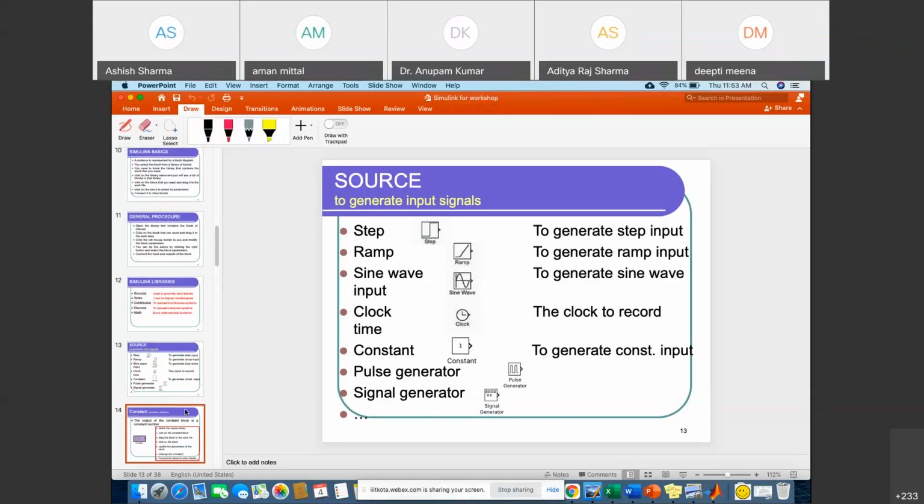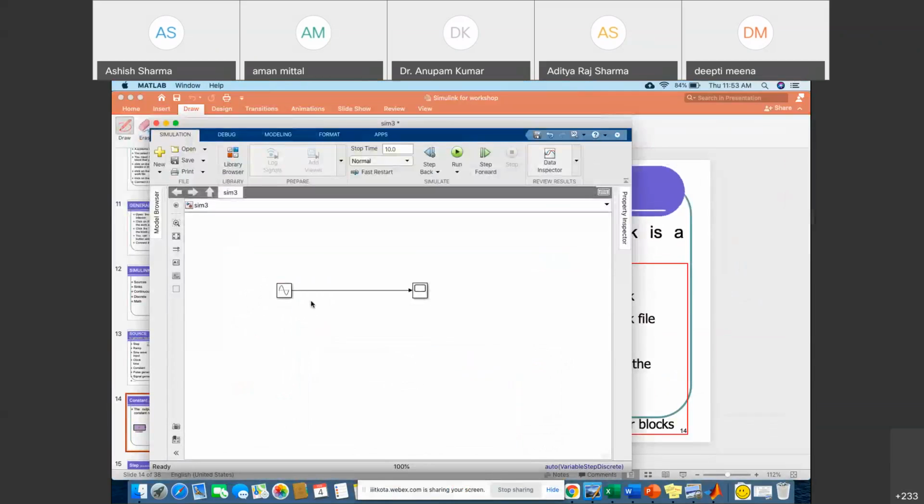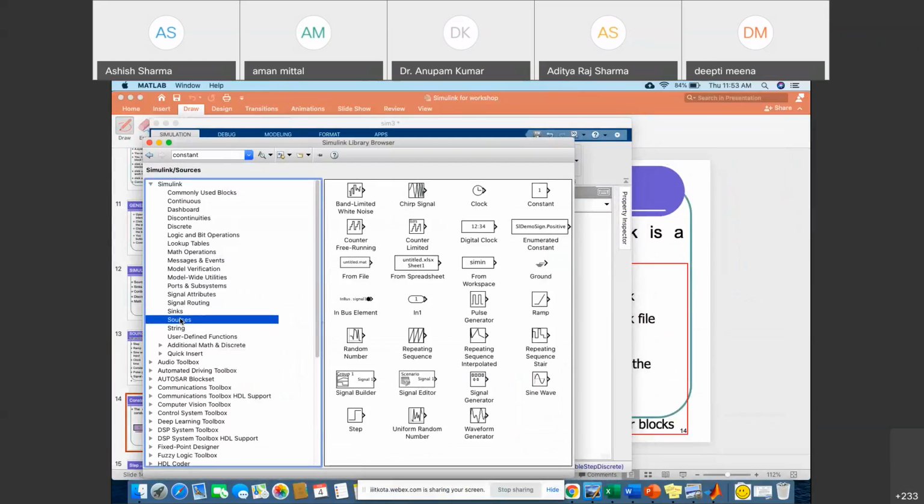Okay, so if we talk about the constant, simply you can drag and drop this constant to your simulation environment and double click on it. I will show it. Suppose I am interested in constant, so go to the source section and you can take a constant. Drag and drop simply.